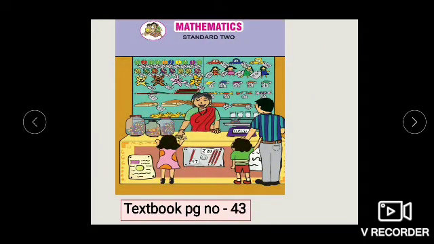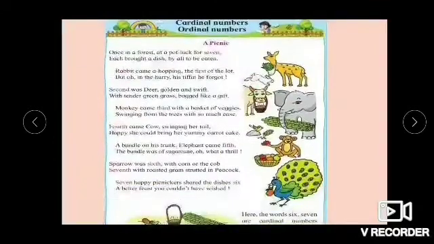Now come to page number 43 of your maths textbook. A picnic. Once in a forest, at a potluck for 7, each brought a dish to be eaten by all. Rabbit came a-hopping, the first of the lot, but oh, in the hurry his tiffin he forgot.